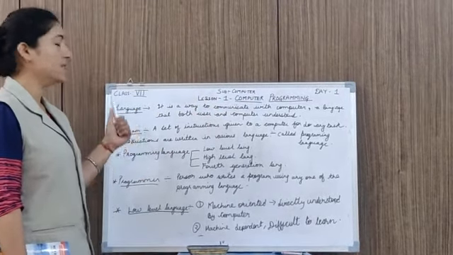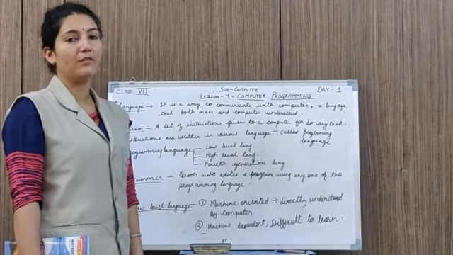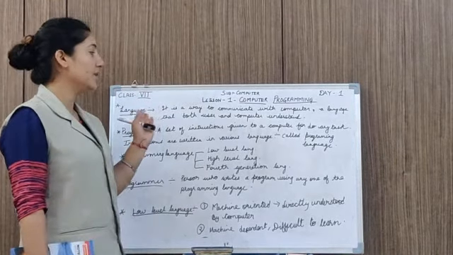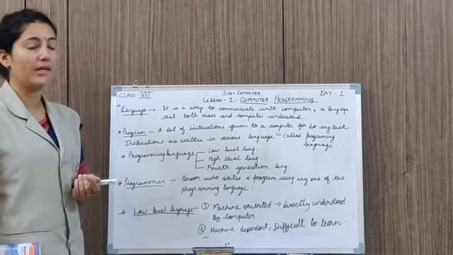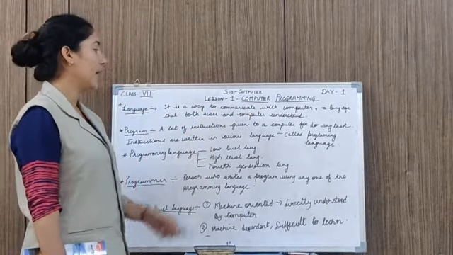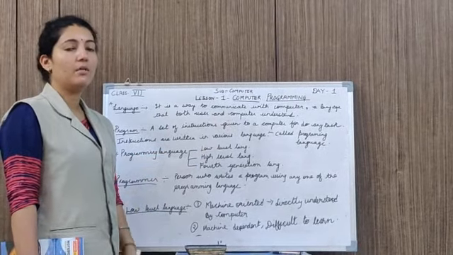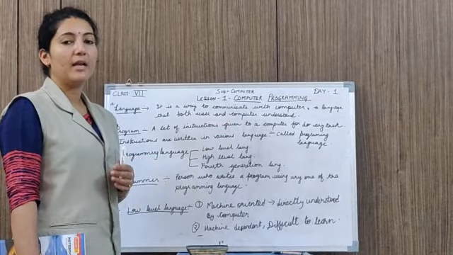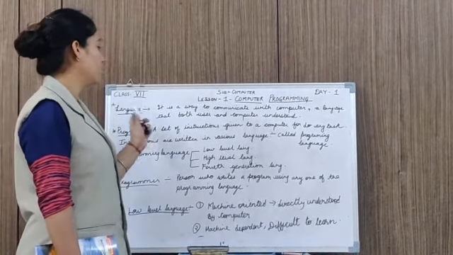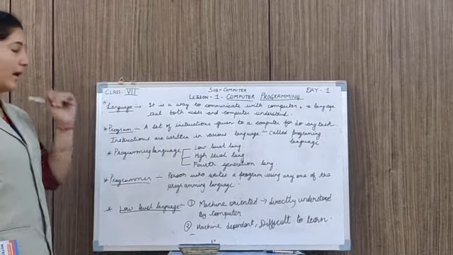So we will start with language. What is language? Everyone needs a language to communicate with each other. Similarly, the computer also needs a language to communicate. So language is a way to communicate with the computer, a language that both the user and the computer understand. Whatever language we use, it should be easy for the computer and the user also. Today we will study about the languages.